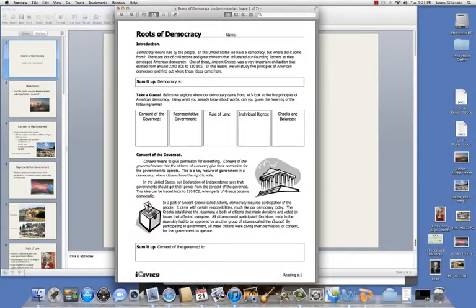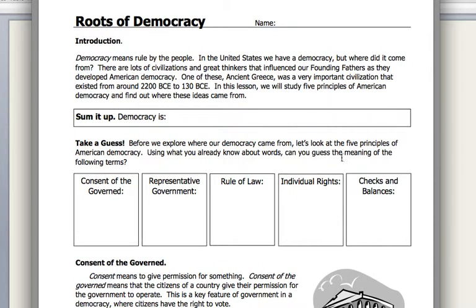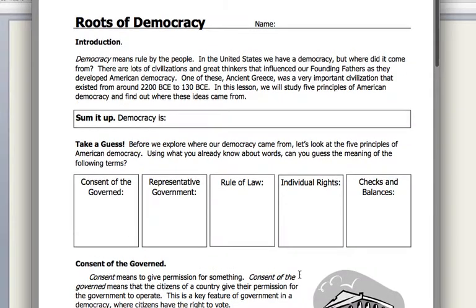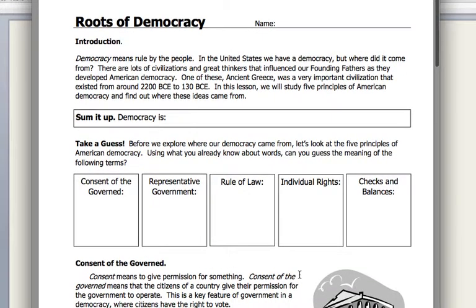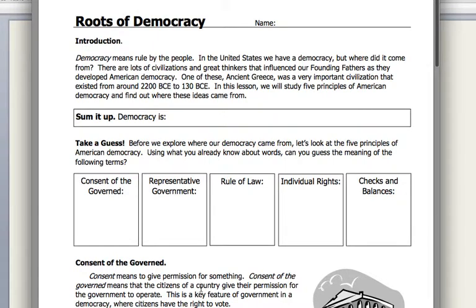Welcome to today's lesson. It's called Roots of Democracy, and right now you should have out this guided reading that we're going to go through right now. I'm not going to read every word of it, but I'm going to go through some of the finer points, and what I expect you to have ready for class tomorrow is right here in these boxes where it says "sum it up, democracy is."